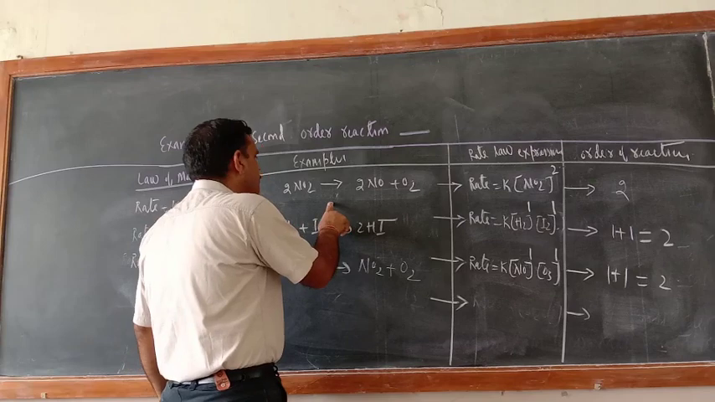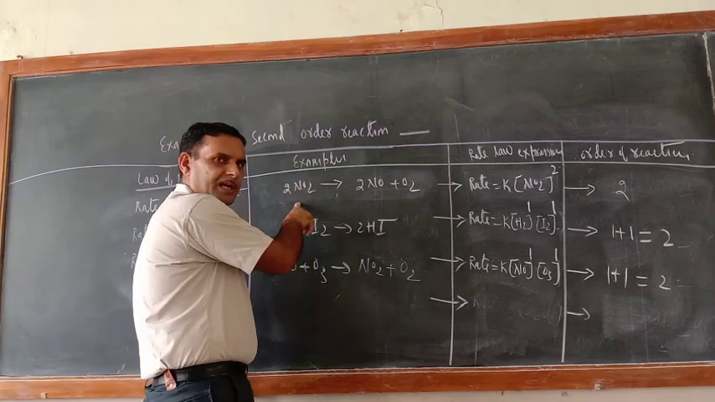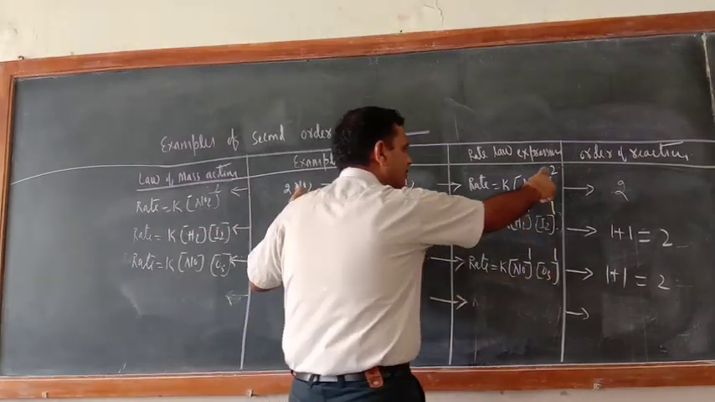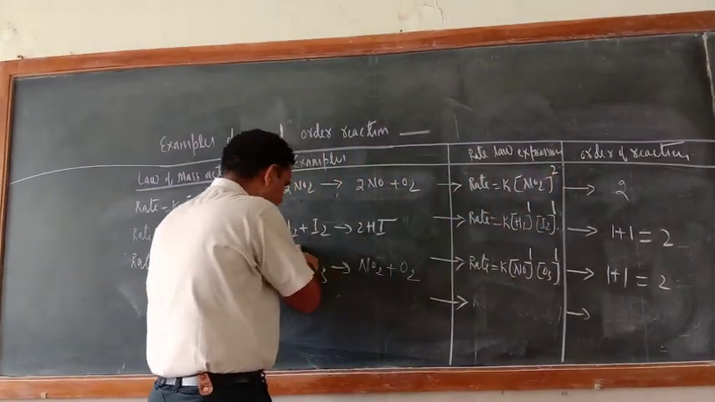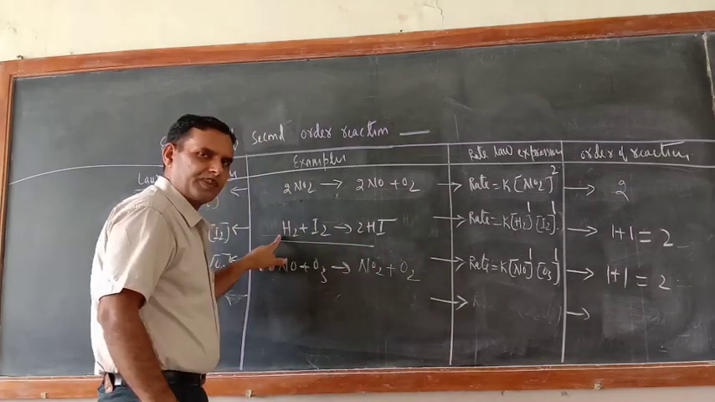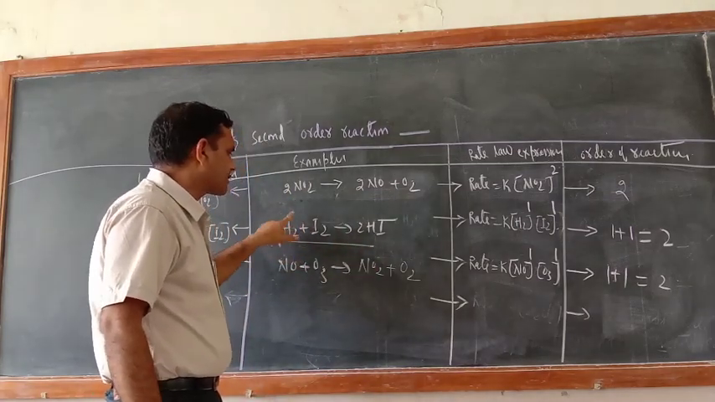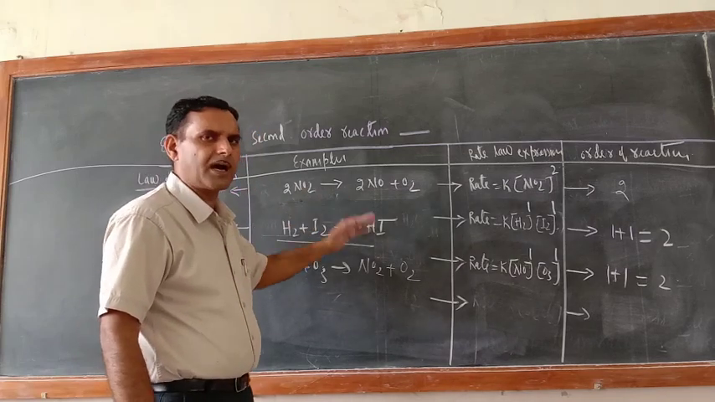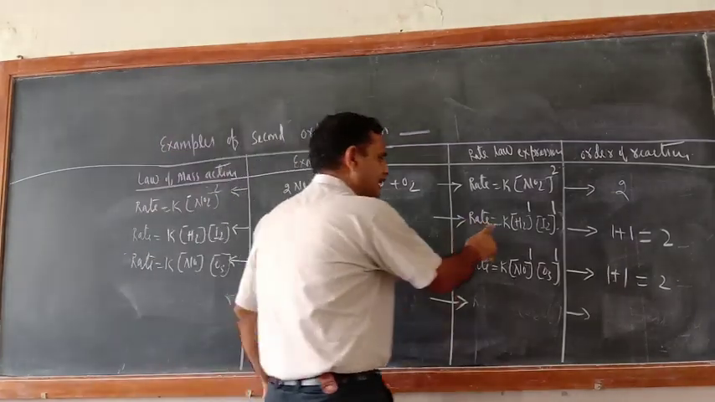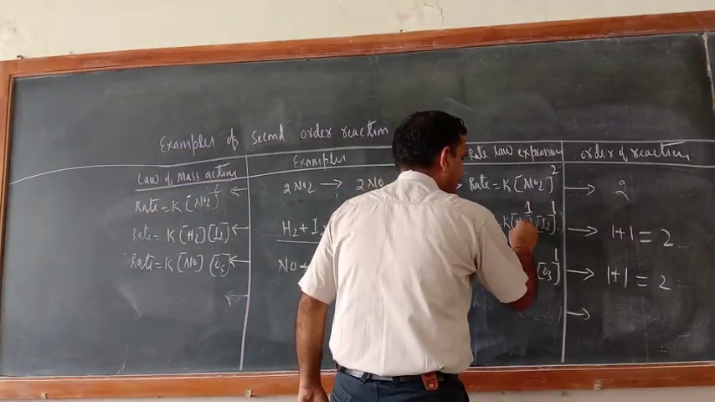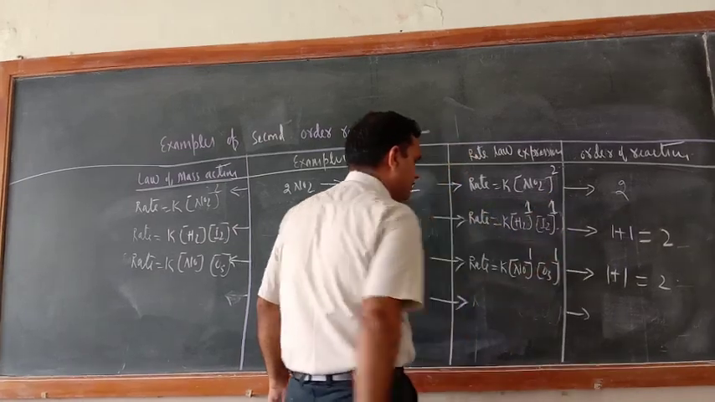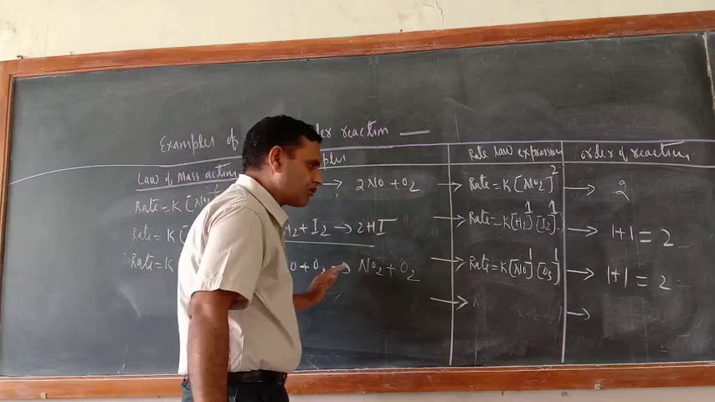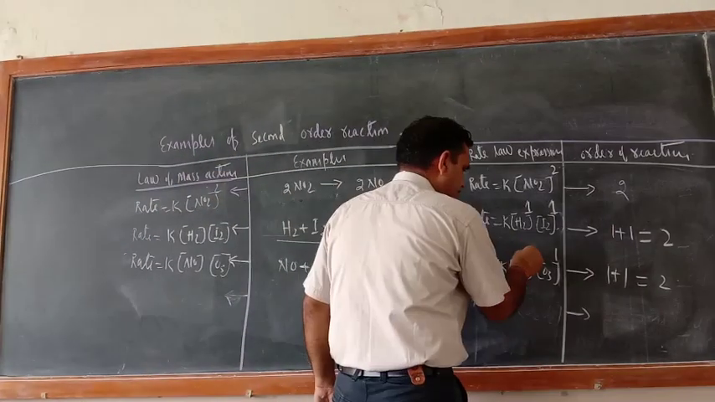Experimental studies prove that during the course of chemical reaction, two molecules of NO2 are decomposing. That is why here raised to the power 2 is there. In this reaction also experimental studies prove that during the course of chemical reaction, one molecule of H2 and one molecule of I2 is taking part, or their concentration is changing. That is why K, H2 raised to the power 1 and I2 raised to the power 1. In this reaction also, one molecule of NO and one molecule of ozone is taking part, raised to the power 1.